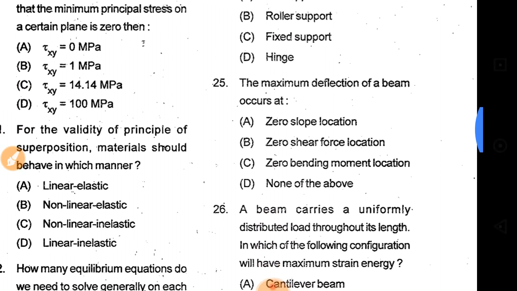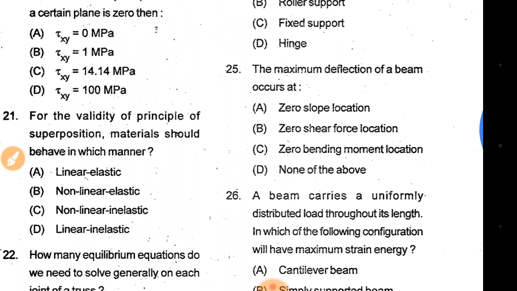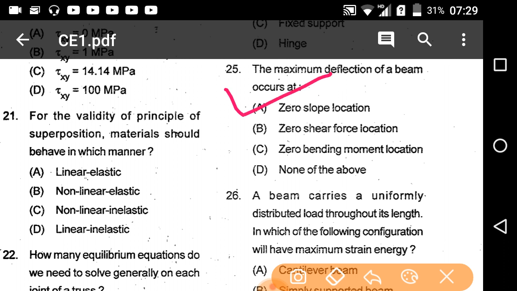The maximum deflection of a beam occurs at a zero slope location, zero shear force location, zero bending moment location, none of the above. So the maximum deflection of a beam occurs at zero slope location. That is option A will be the correct answer.